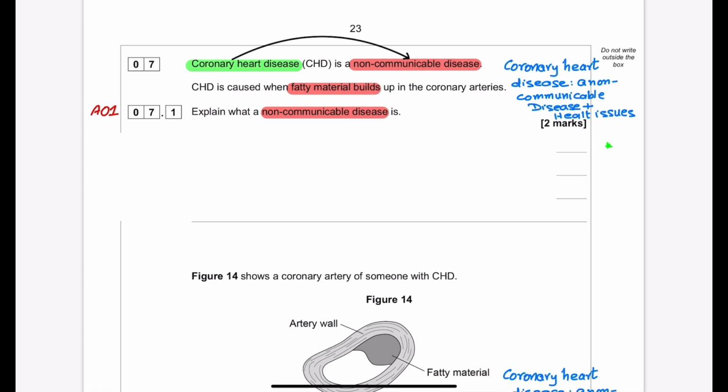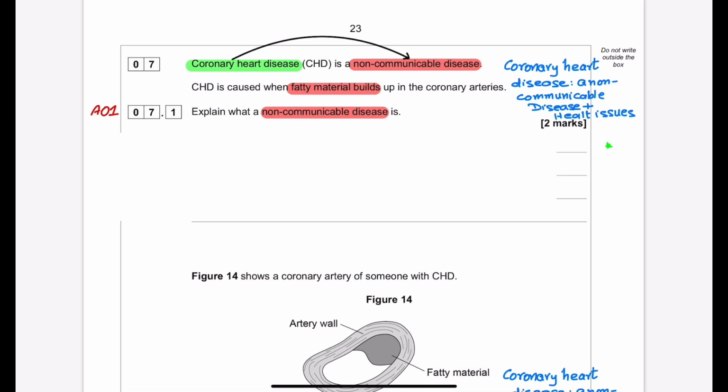Non-communicable means the disease cannot pass from one person to another person. Most of the students write only this answer, and they expect they will get full 2 marks. But it is an incomplete definition. A non-communicable disease is not caused by pathogens, that is 1 mark. And it is not passed from one person to another person, then you are able to get full 2 marks.